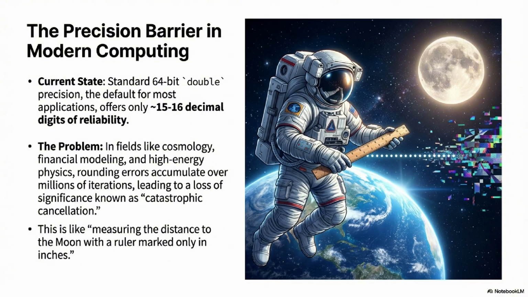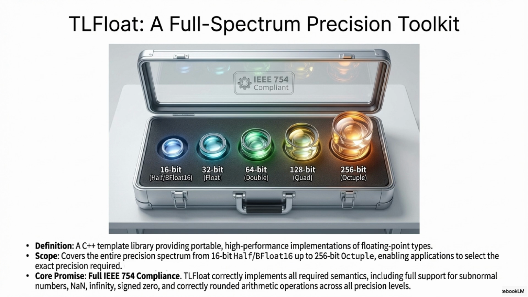And that search for guaranteed precision is what led us to our sources for today's deep dive, which all cover something called TLFloat. And this thing is an absolute marvel of numerical engineering. It really is. It's a C++ template library, and its whole job is to provide IEEE 754 compliant floating point operations across this insane range of precision levels, from tiny 16-bit formats all the way up to a mind-boggling 256-bit octuple format. And that's the goal. Our sources show that TLFloat is basically designed to be a precision shield, there to eliminate the problem of precision loss for those very specific, highly specialized applications.